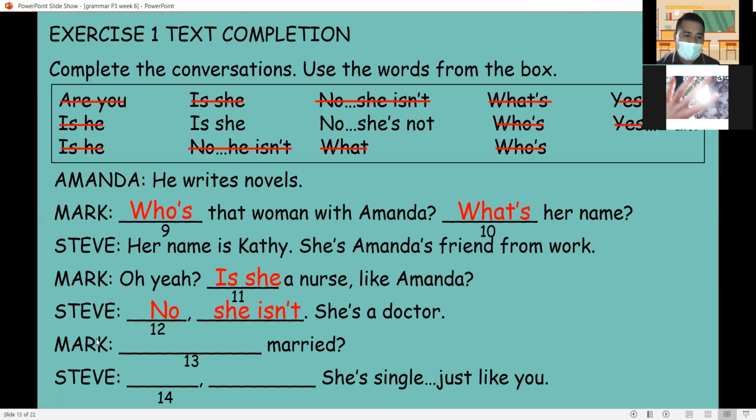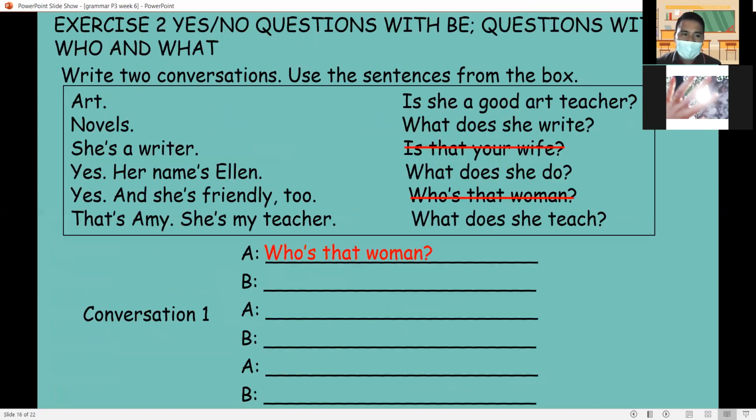Very good. Next, Mark, number 13. Blank married. This is again a question. That's right. So the answer is is she married? Steve, no, she's not. She is single like you. Now let's do exercise 2.